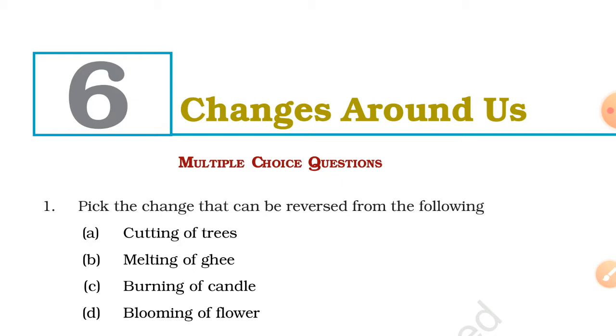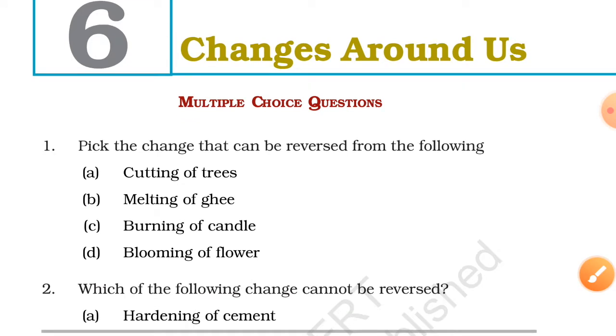First, cutting of trees, melting of ghee, burning of candle, blooming of flower. If you observe carefully, a cut tree cannot be grown again. A burning candle decreases in size, you cannot increase it again. If a flower has bloomed, now you cannot make it into a bud again. Keeping all these things in mind, you can say melting of ghee is a reversible change. Let's move to the next question.